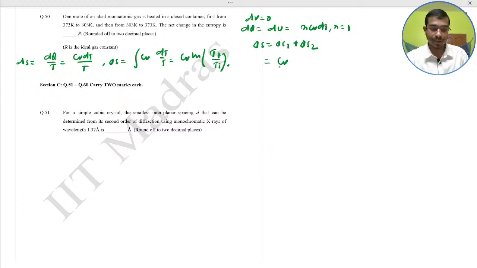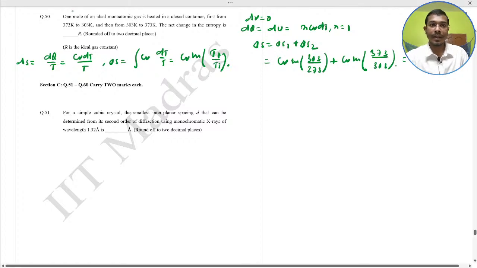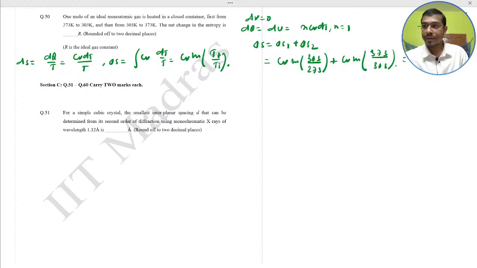I just put this value: Cv ln 303 divided by 273 plus Cv ln 373 by 303. So this would become Cv ln 373 by 273.